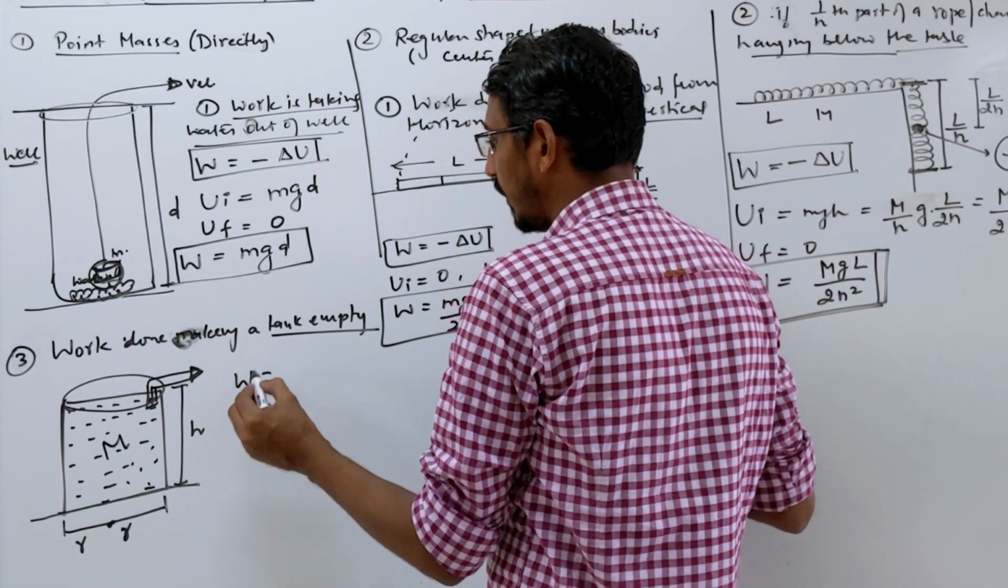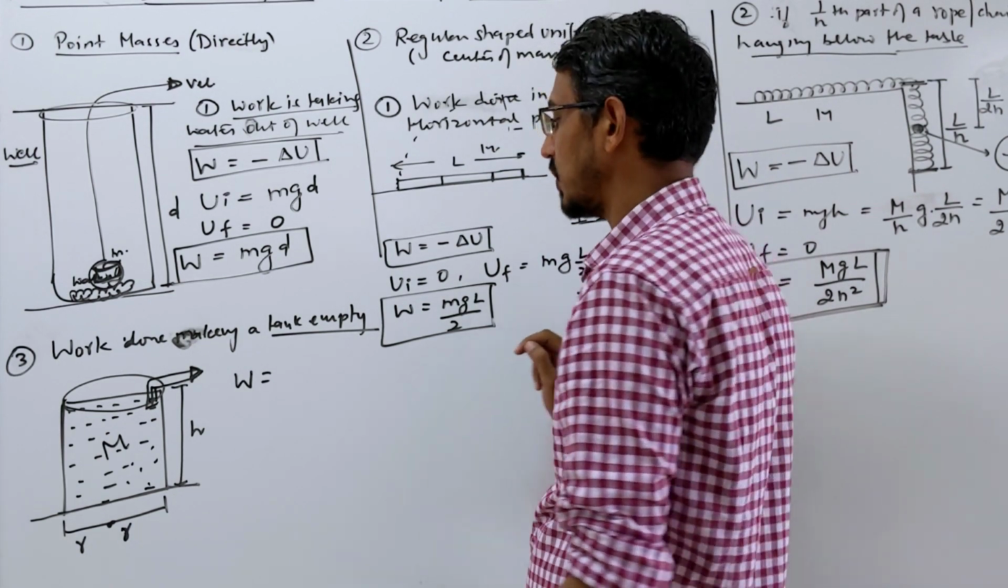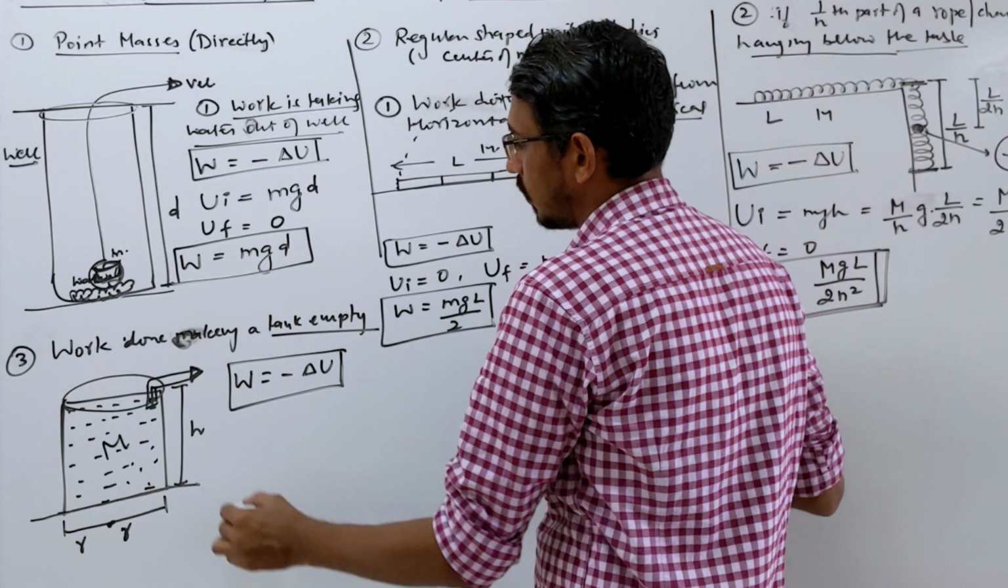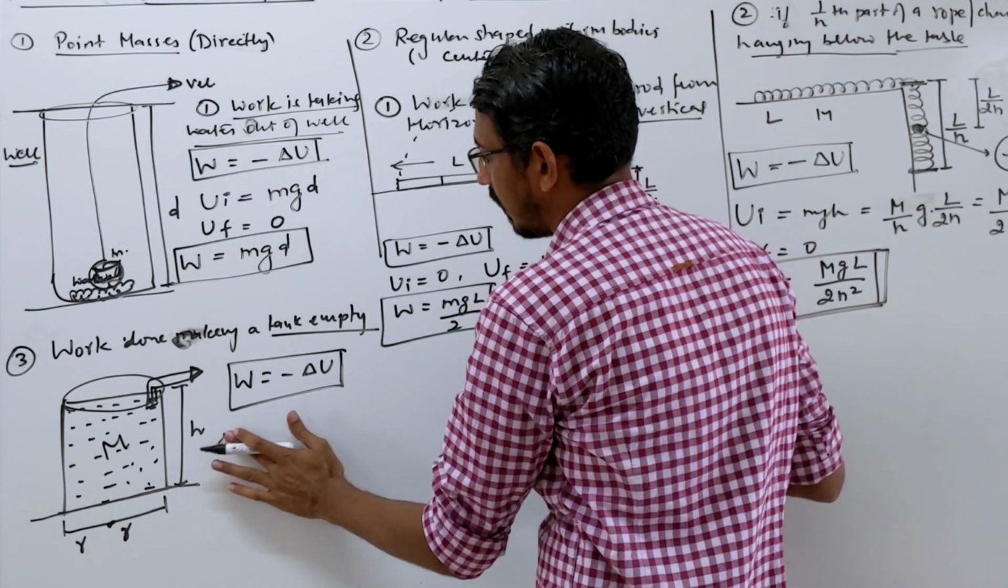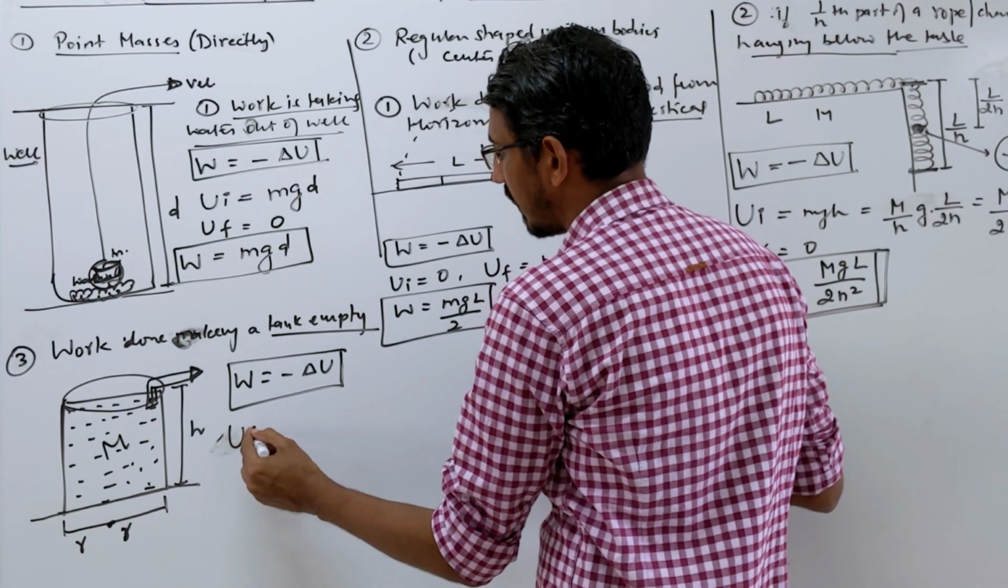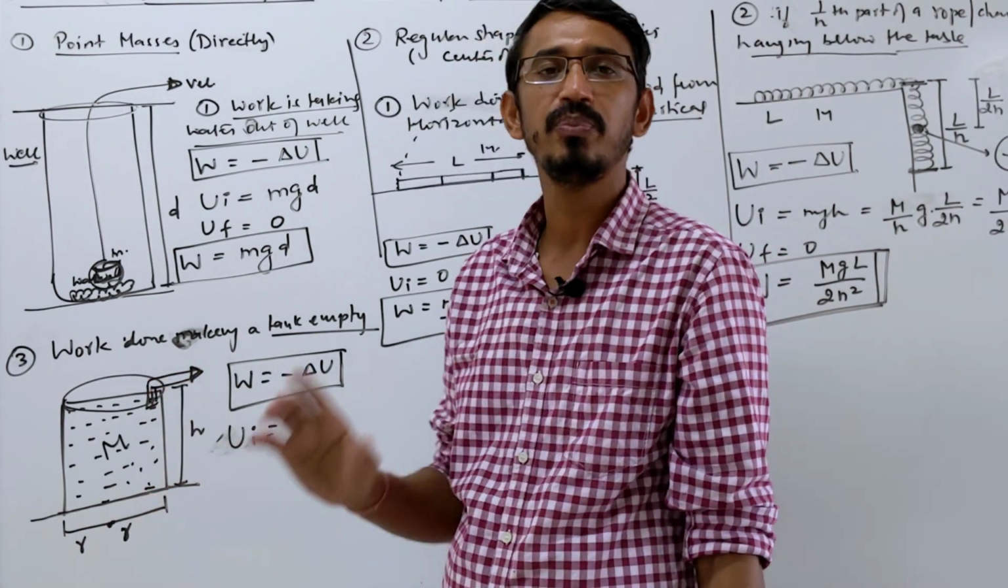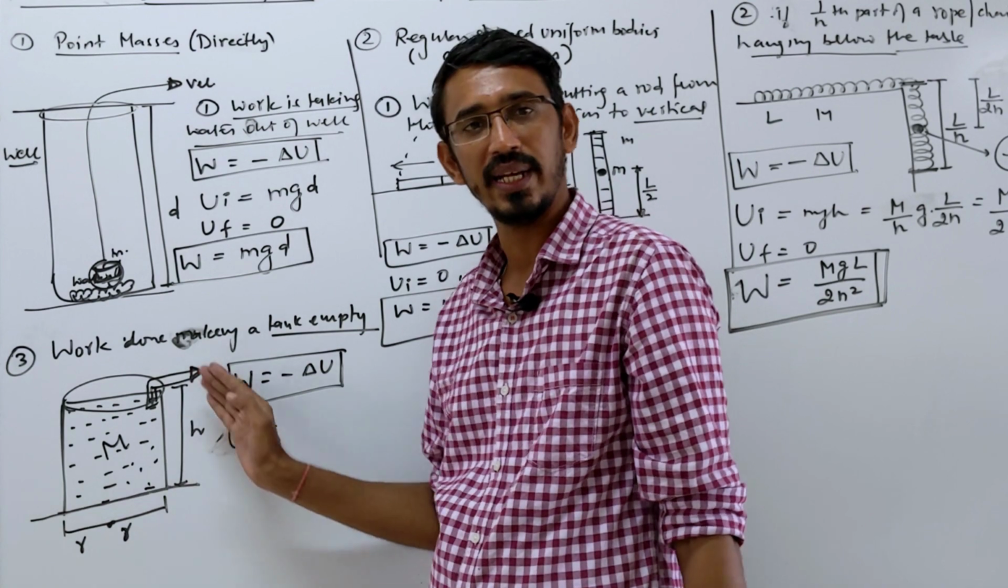Again, work done we are doing against what? Gravity. So work done will be minus delta U, change in potential energy again. So what is the initial potential energy of this? Look here. Again mass is varying from this point toward this point. It's not a point mass, right? Everywhere there is mass, right?